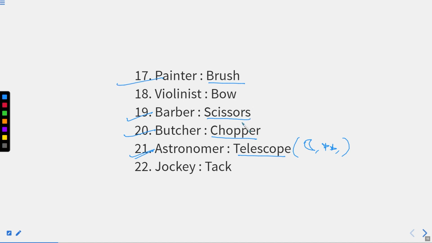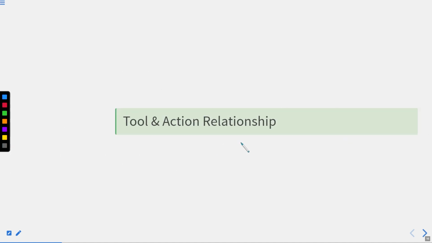Brush. Definitely during your school days you have made some paintings, right? But you are not a painter at that point of time. As soon as you choose painting as a profession, then the brush becomes your tool and you are called a painter. So for a painter, what is the tool? A brush is a tool for a painter. So on the left side we have some professions and a prominent tool related to their profession, right? So till now we have discussed this part.